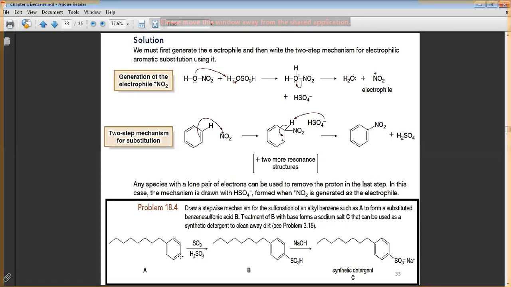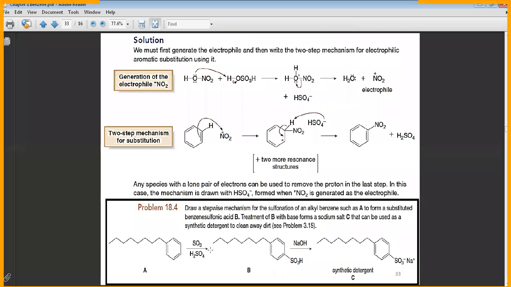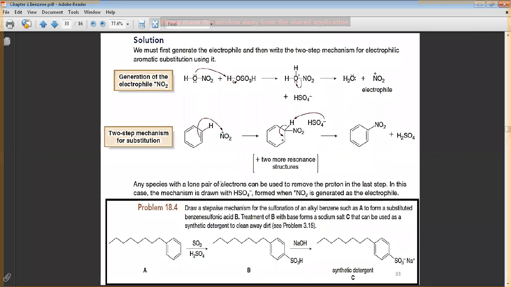But now the reaction will happen on the para position. Why on the para? Because this is an activating group, and it directs the electrophilic substitution to the para position. He drew the product for you, but he wants the mechanism. Just write the mechanism. We will talk about these cases in the next lecture, inshallah. There is a rule we will take about substituted benzene compounds.